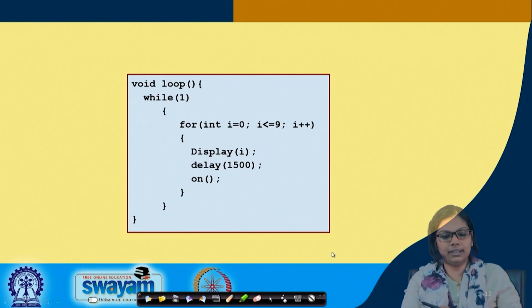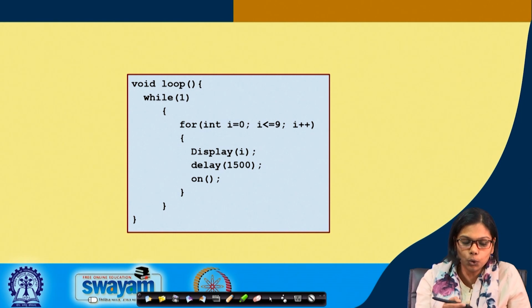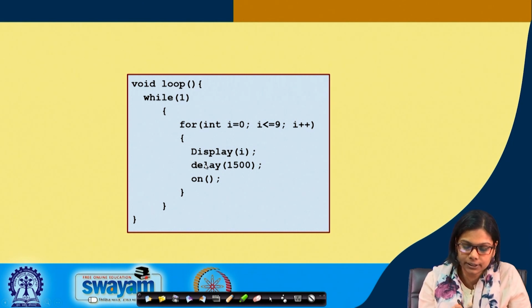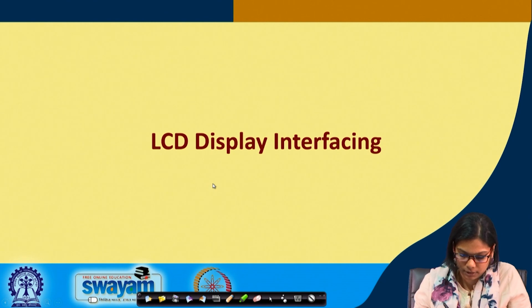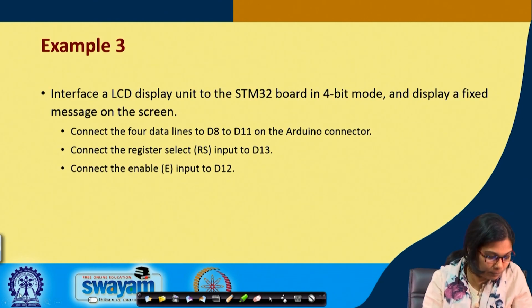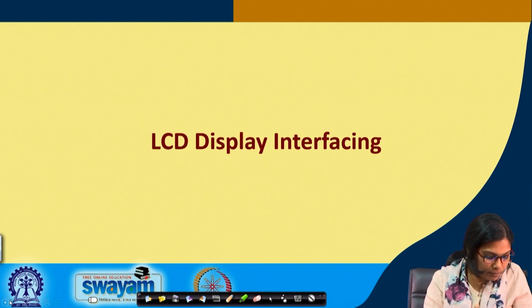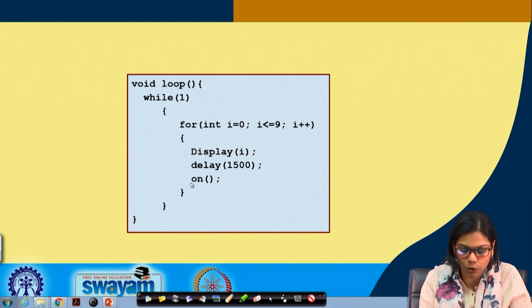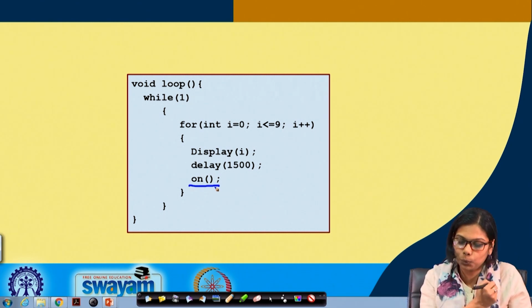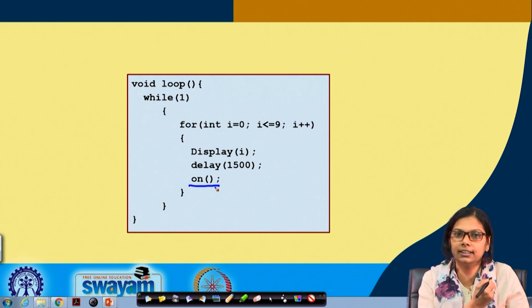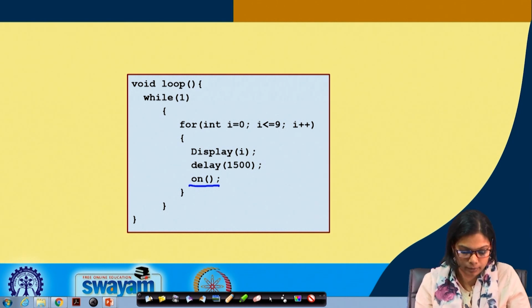Okay. So here, in the loop section, what you have to do: while 1, for i equals 1, i less than 9, i plus plus, we first call display i, then we call the delay, and then we call this on function, which is doing the required functionality that I have just discussed.